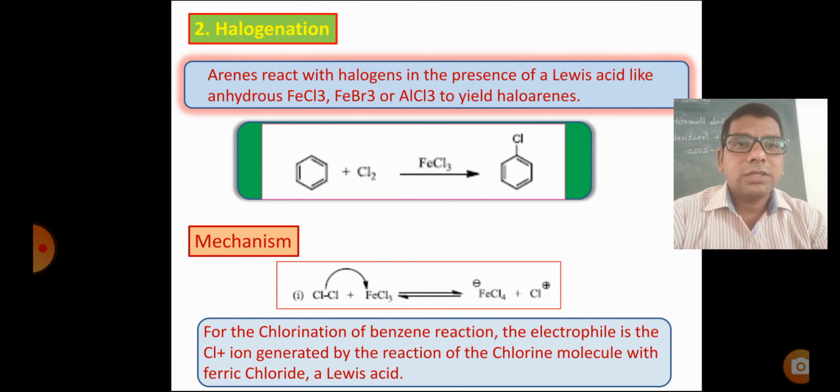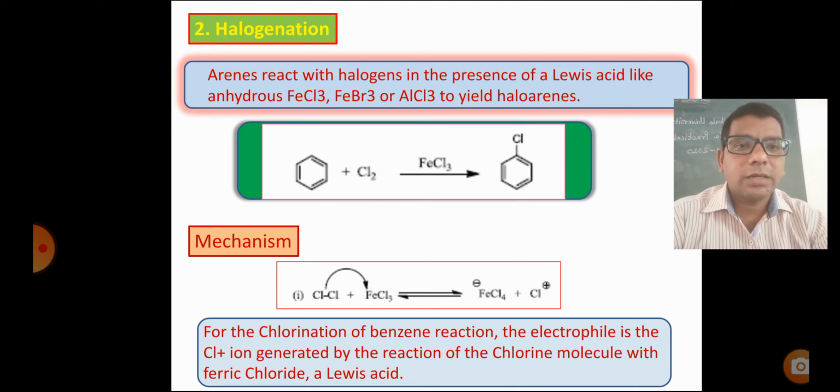Second reaction is halogenation. Arenes react with halogens in the presence of a Lewis acid like anhydrous FeCl3, FeBr3 or AlCl3 to yield haloarenes. Example: benzene plus Cl2 in the presence of FeCl3 gives chlorobenzene.